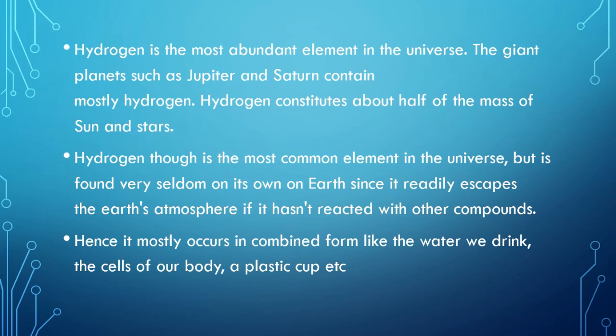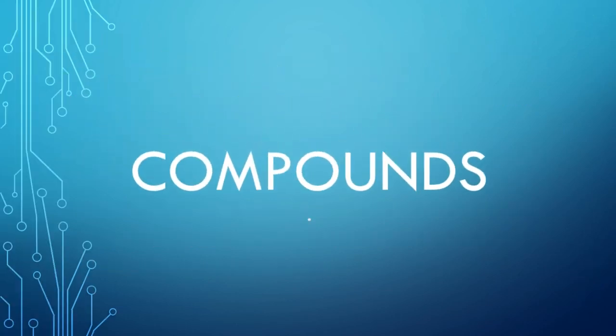And the second thing is, it has a really high tendency to combine with other substances. So it is mostly found in its combined or compound form. Hence, hydrogen, though not seen in its elemental form, is found everywhere, from the water we drink, to the cells in our body, the food we eat, and the plastic cups we use, and so on. And by this, we also discussed some of the very useful compounds of hydrogen.